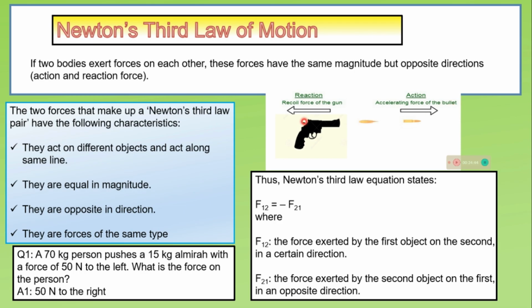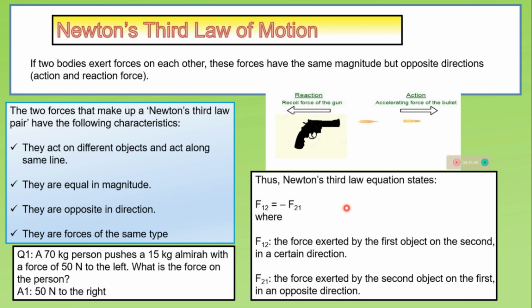Now the question arises: which acceleration will be more, the bullet's acceleration or the recoiling gun's acceleration? The force on the gun equals the force on the bullet according to Newton's third law of motion, and acceleration depends on both force and mass. We know acceleration a = F/m. So, with the magnitudes of both forces equal, the bullet has a greater acceleration due to the fact that it has a smaller mass. So the bullet's acceleration will be more compared to the recoiling gun's acceleration.